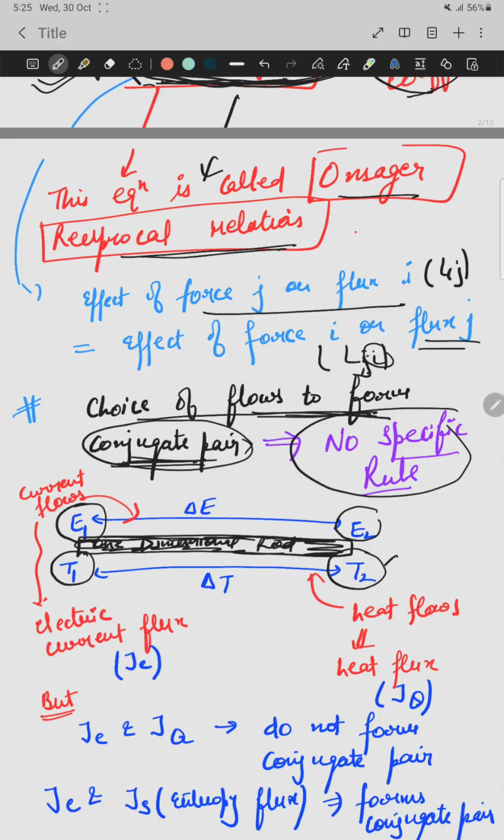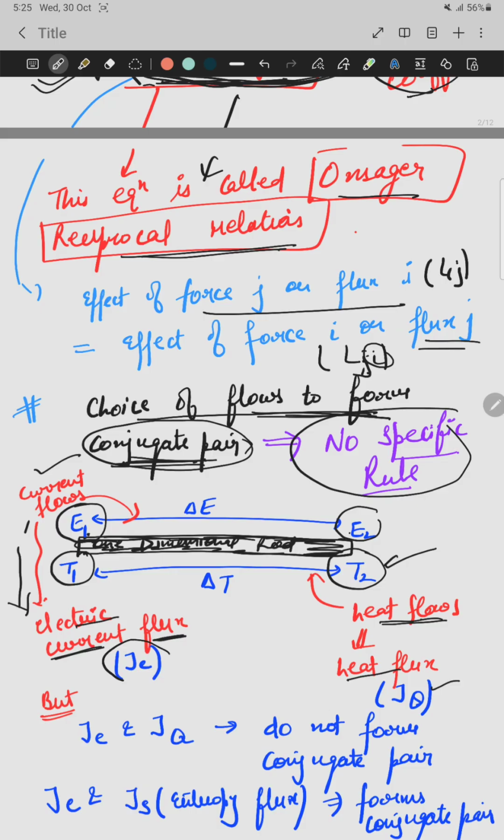Due to the temperature difference, heat flows through the rod, and heat flux is produced. Due to the potential difference, current flows through the system, and due to this current flow, electric current flux is produced.